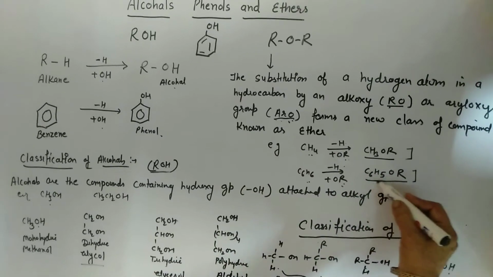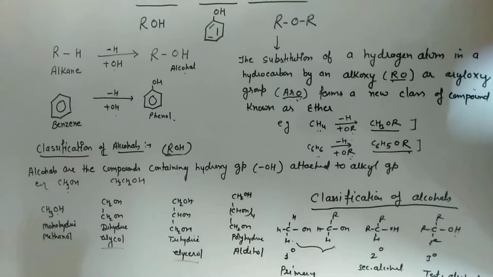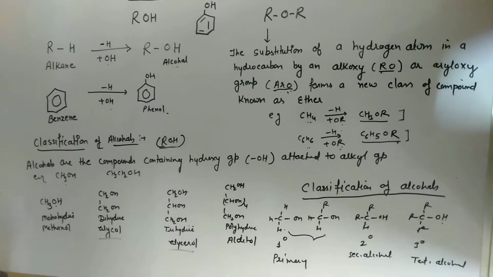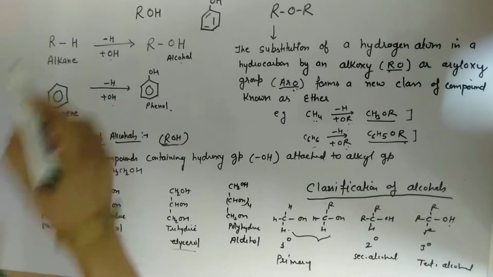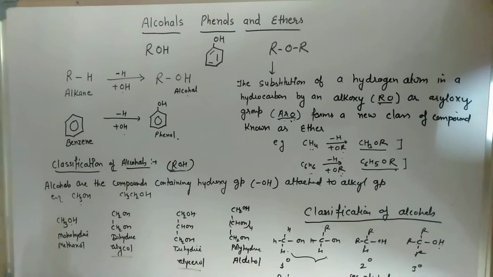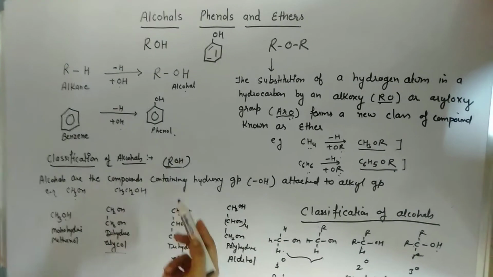This forms C6H5OR. Now in this chapter, students, we will study the preparation, properties and uses of alcohols, phenols and ethers. So first of all we will discuss alcohol.